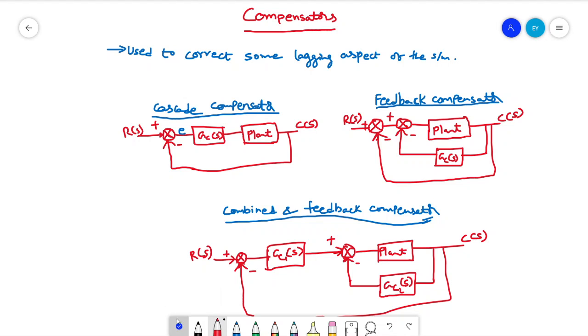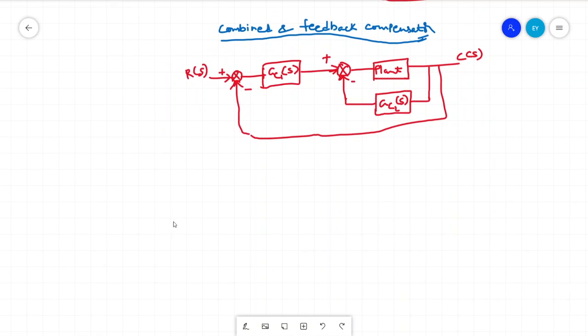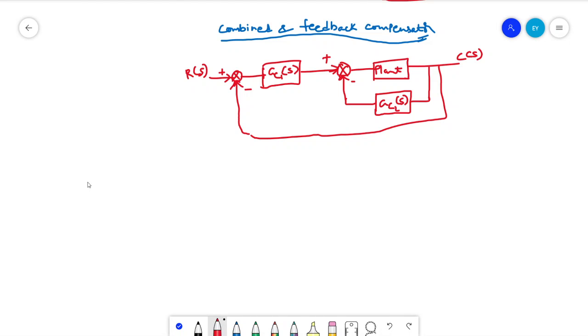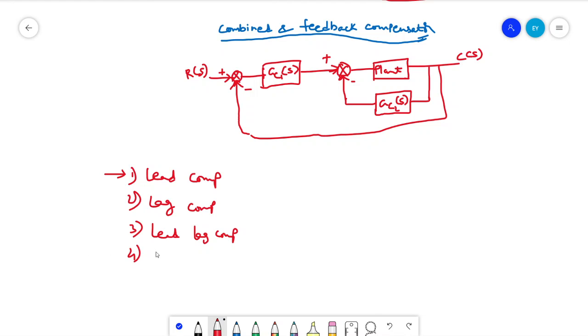Coming to the types of compensators, there are basically four types. The first one is the lead compensator. The second one is the lag compensator. The third one is the lead-lag compensator. And the fourth one is the lag-lead compensator.